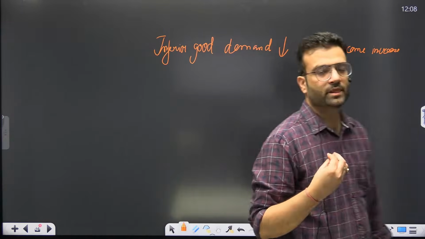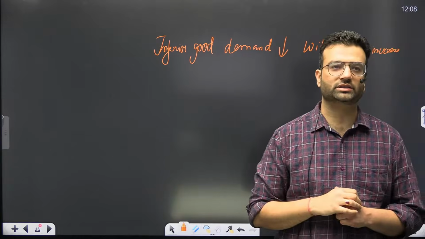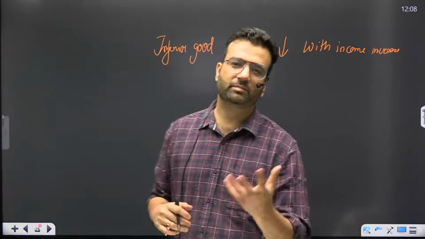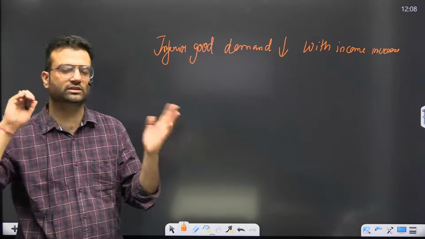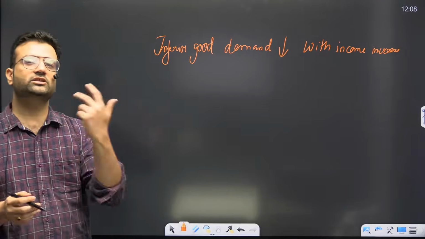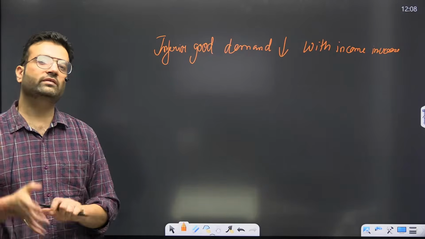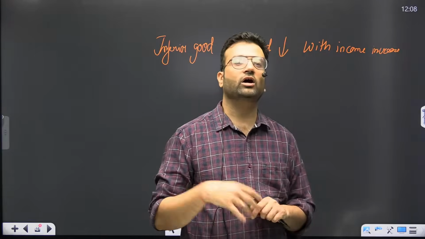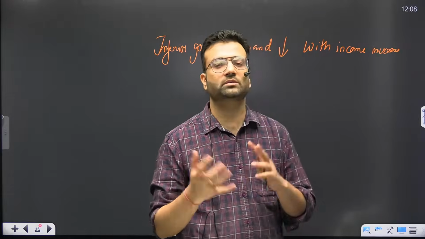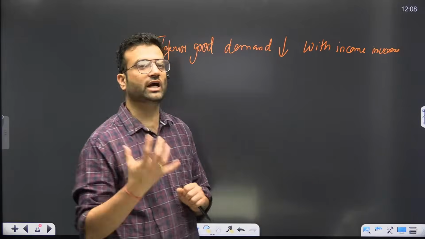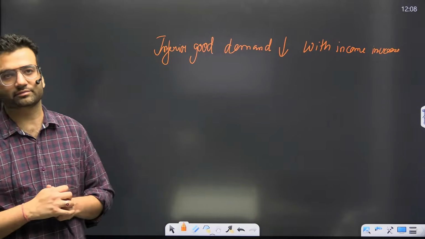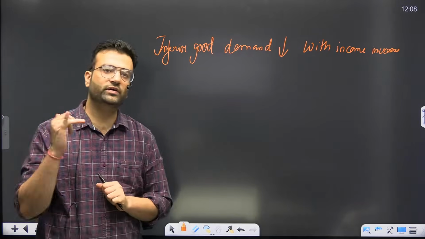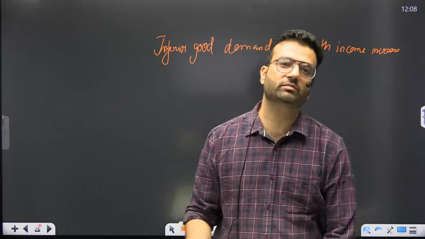Now suppose earlier my income is 100 rupees. So I will eat more street food, more street burgers, or more street pav bhaji and all that. Now my income increases to 1000 rupees. I will prefer to eat a burger of McDonald's or Burger King, or I want to eat more branded products. Why? Because I become more conscious about my health. Now this is what? Inferior goods. The demand of inferior goods falls when your income increases.